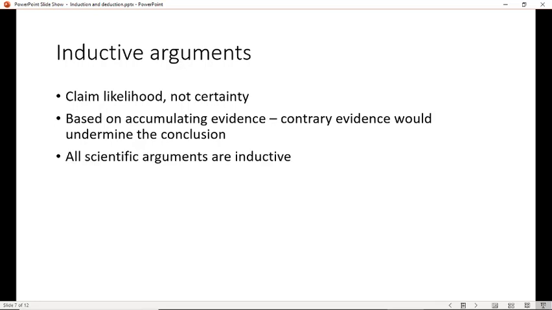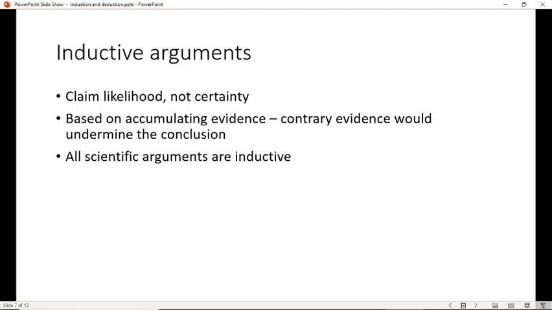All scientific arguments are inductive, not deductive. Scientific arguments never make a claim to absolute certainty. They're making a claim to likelihood, to probability. Now, sometimes the probability is so incredibly high, the likelihood is so incredibly high that it's virtually certain. I mean, gravity we're pretty certain of. But technically speaking, science has only proven that it's extremely, extremely likely that gravity works the way they say. But all scientific arguments are inductive by nature.